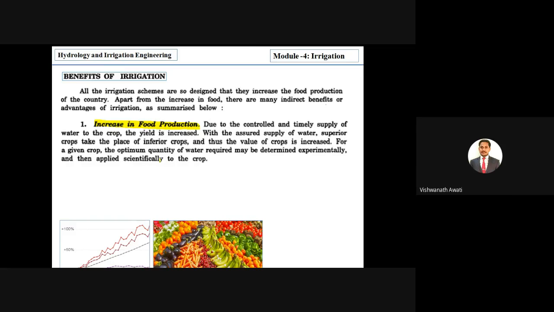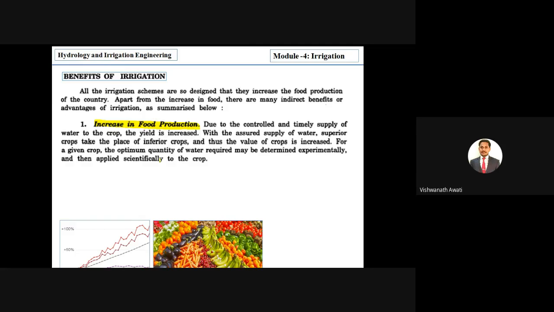For example, if from 1 acre of land we are getting around 2 to 3 bags of seeds, and due to proper management and scientific analysis we may get more than that, we can call it an increase in food production. Instead of 2 to 4 bags of seeds, you can get 10 bags of seeds. So then it is called an increase.